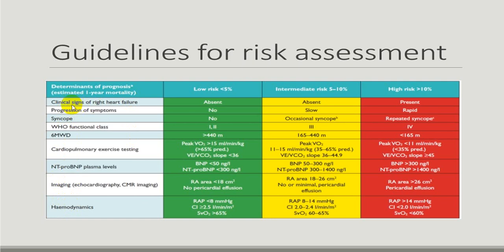By doing what we call clinical signs of right heart failure, then progress of symptoms, syncopal episodes, WHO functional classification, 6-minute walking test, cardiopulmonary exercise test, and N-terminal pro-BNP, then echocardiography and hemodynamic study by doing a right heart catheterization. After doing all this investigation, you can classify into low risk, intermediate risk, and high risk. At your leisure time, if you are interested, you can just go through.